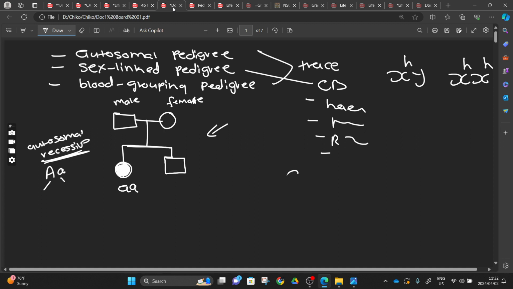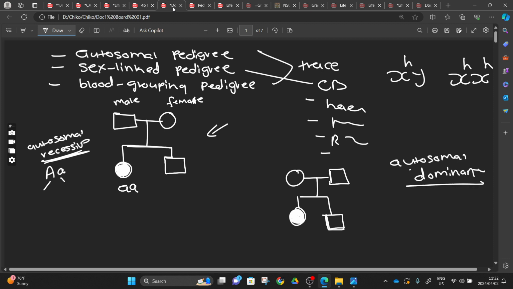So another thing, let's do it like this. And then we shade here, and we are saying that in this pedigree we are studying an autosomal dominant. It means that the phenotype that we are seeing here is being controlled by a dominant allele. Do you understand? It means that here there's a possibility of capital A and small a, or capital A and capital A. You get me? So that's what we are learning, right?